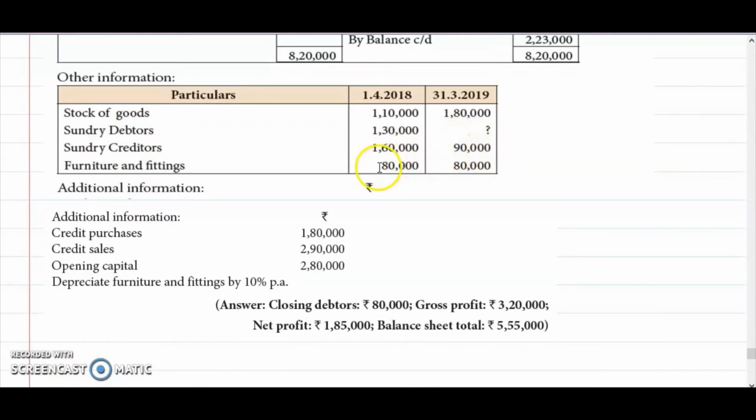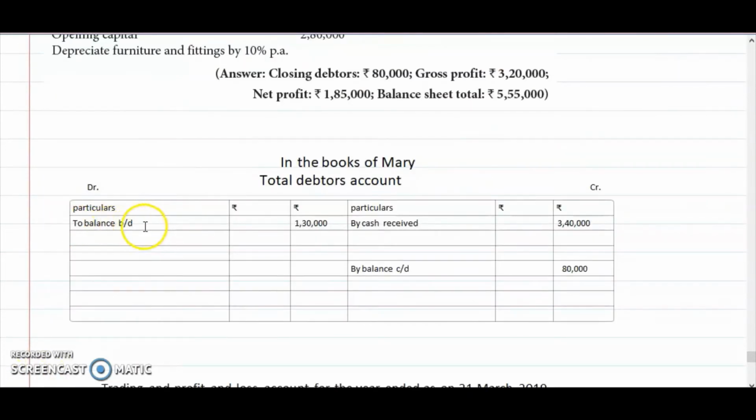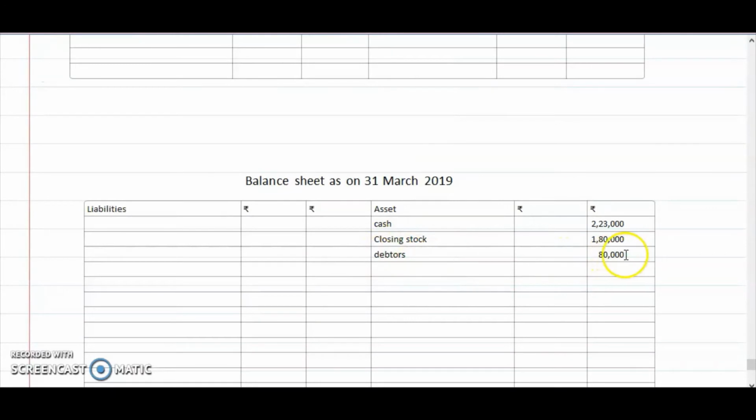Okay. Furniture and fittings, this is closing that we have to write in the asset side. Depreciation also we have to provide. I am going to do all these things. Kindly follow. So to balance brought down, opening debtors, closing debtors I have written in the debtors. So closing debtors I have written in the closing balance sheet.